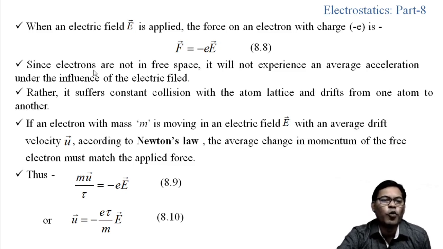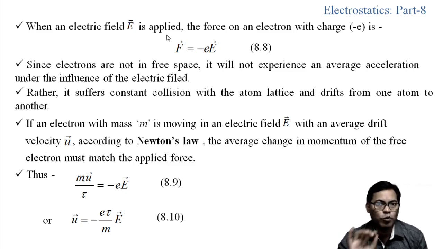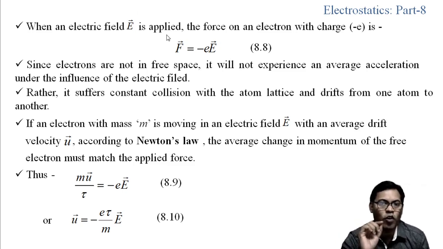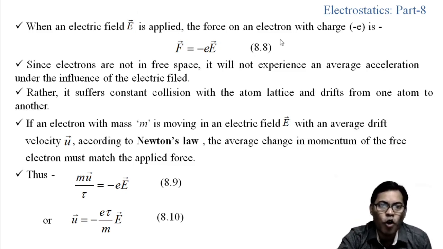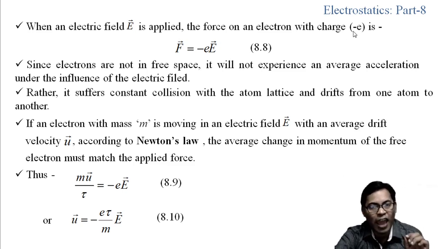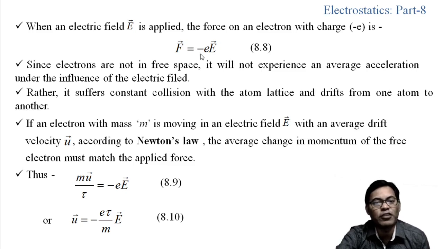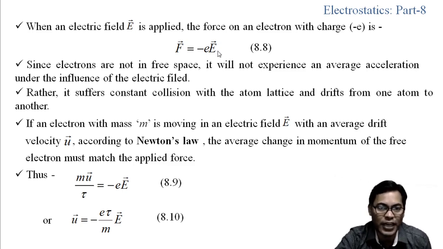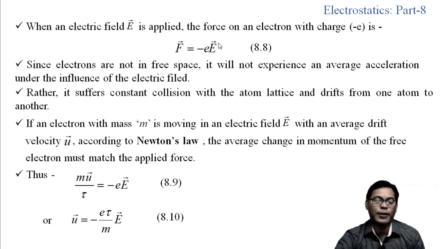We know when an electric field E is applied to a charge, to an electron, the force on an electron with charge minus e, when we apply the electric field E on that charge, will be F equals QE, so here Q equals minus e, so F equals minus e into E, where E is the applied electric field.